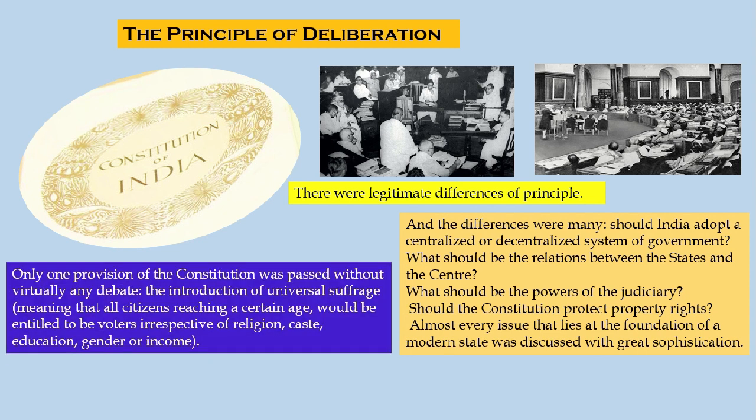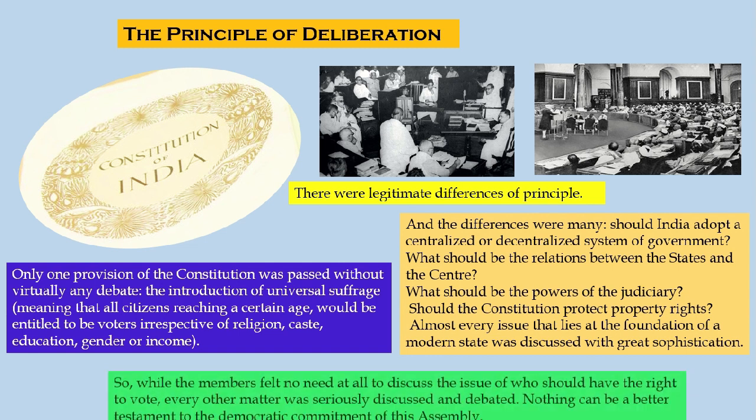Only one provision of the Constitution was passed without virtually any debate. That is, the introduction of universal suffrage, meaning that all citizens reaching a certain age would be entitled to be voters irrespective of religion, caste, education, gender, or income.